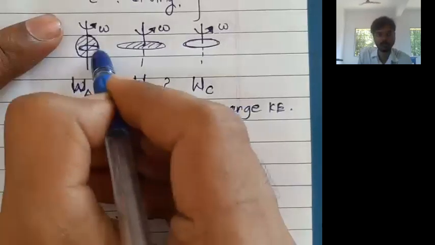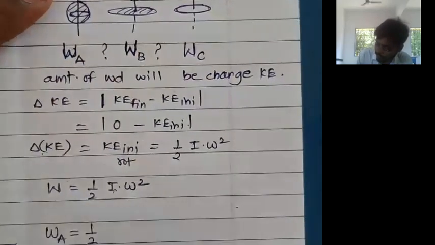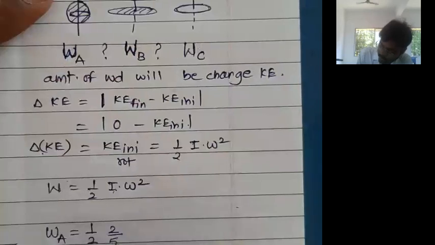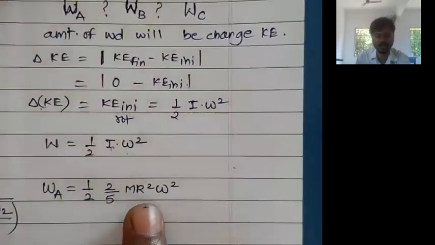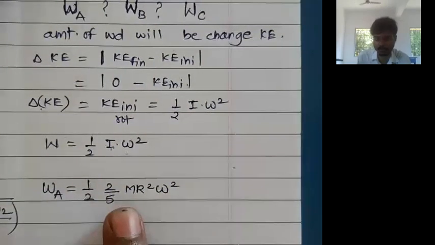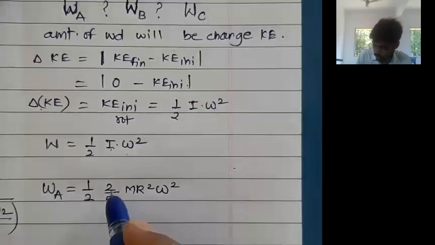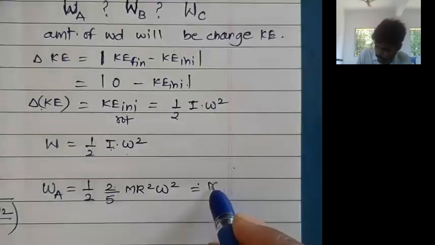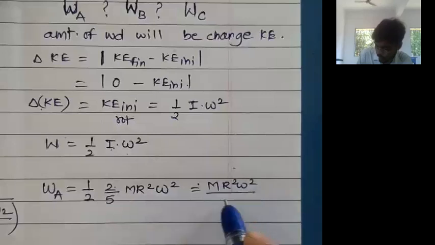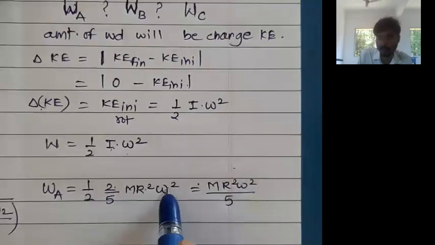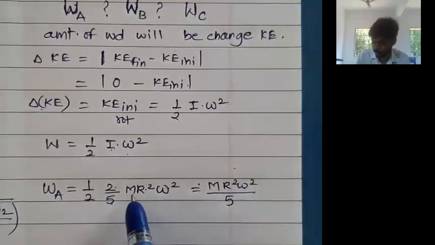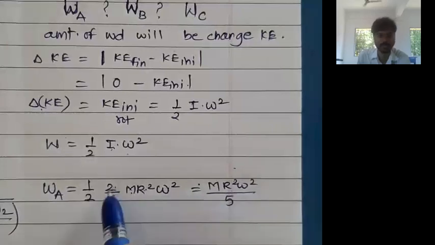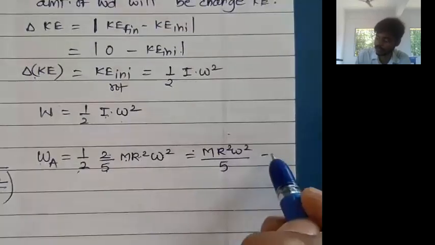What is the moment of inertia of a solid sphere? It is 2/5 mr square. So 1/2 into 2/5 mr square into omega square. Omega is omega, no change. No need to write m1, m2, m3 because all the masses and all the radii are equal. So the 2 gets cancelled. What remains is m r square omega square upon 5. This is the work done in the first case.